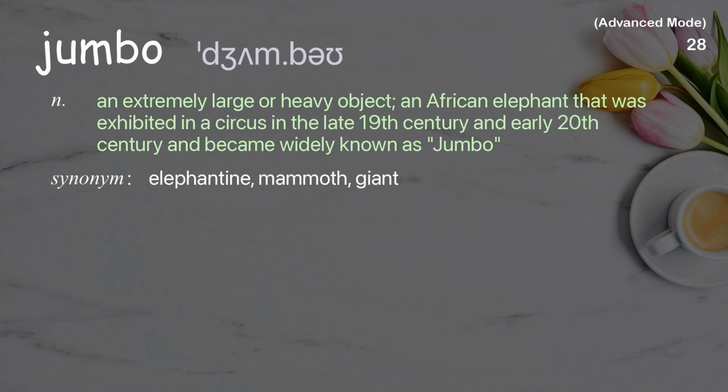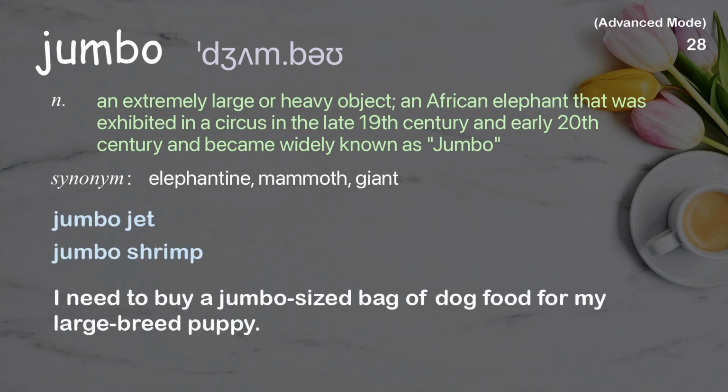Jumbo. An extremely large or heavy object, an African elephant that was exhibited in a circus in the late 19th century and early 20th century and became widely known as jumbo. Examples: Jumbo jet. Jumbo shrimp. I need to buy a jumbo-sized bag of dog food for my large breed puppy.